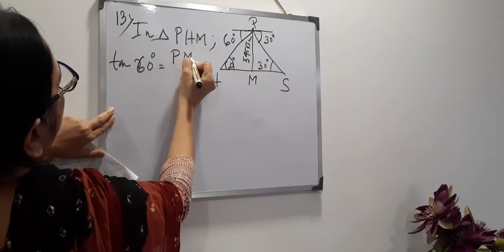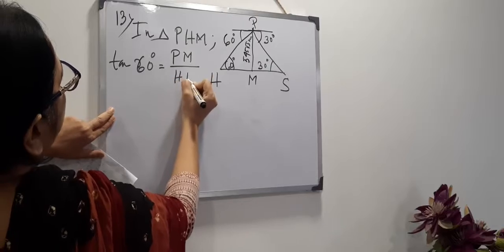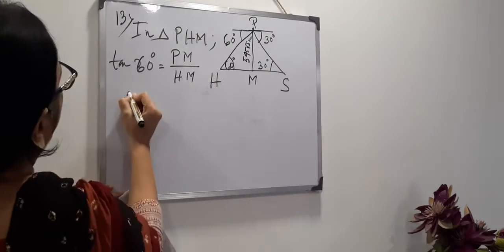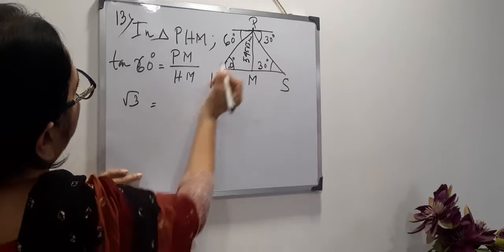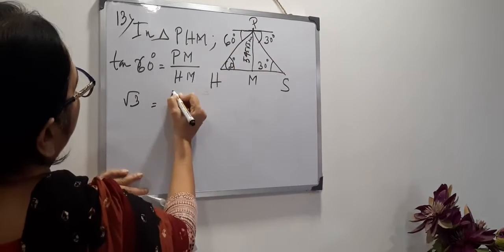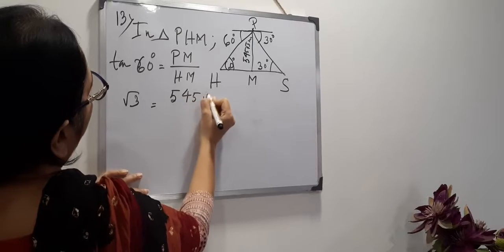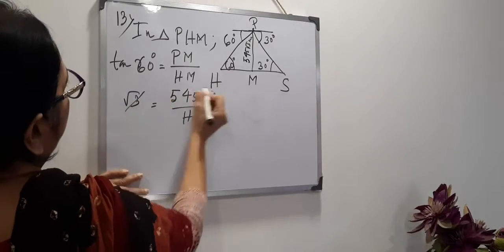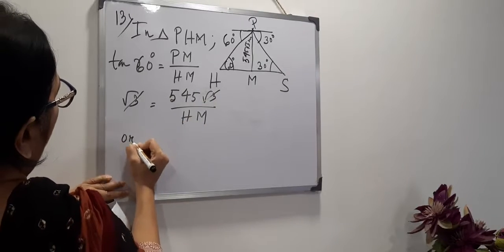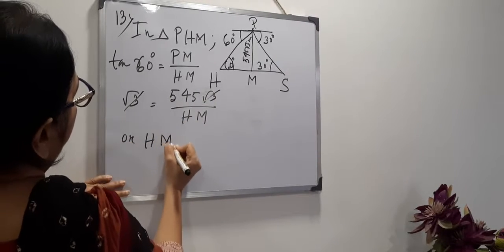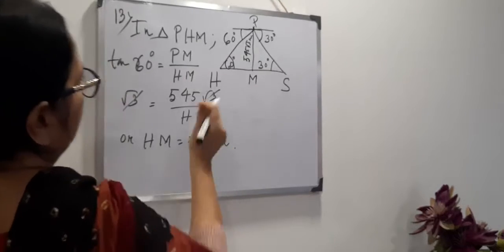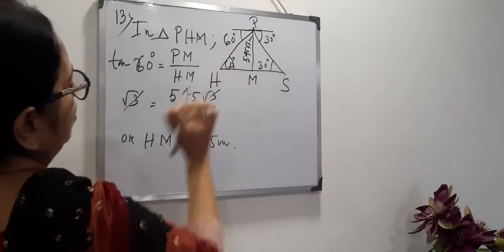Perpendicular is PM and base is HM. Value of tan 60 you know, root over 3. So root 3 equals PM, given 545 root 3, over HM. From both sides we can cancel root 3, and HM we are getting 545 meter. That means this one we have got.